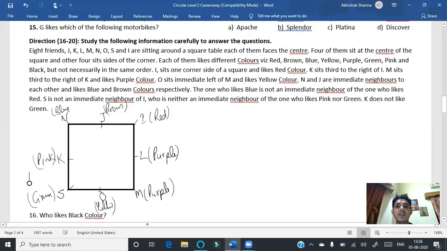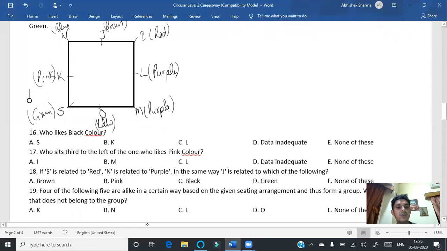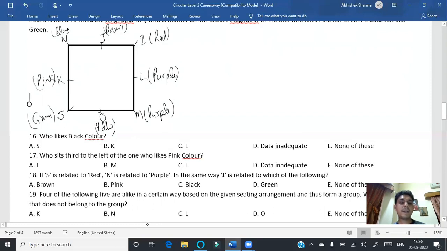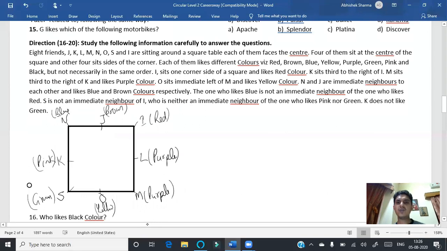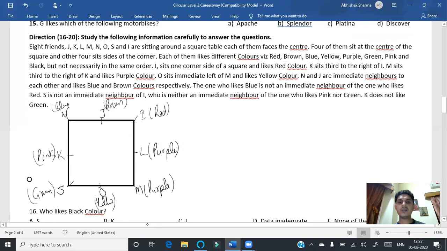Once the arrangement has been made, we can give the answers to the questions very easily. Like the question is question number 16. Who likes black color? So black color will be N. Is there black color in the question? Red, brown, blue, yellow, purple, pink, and black. And okay, blue, brown, red, purple. I have written purple color 2 times. Okay, that means there is some error in the question.